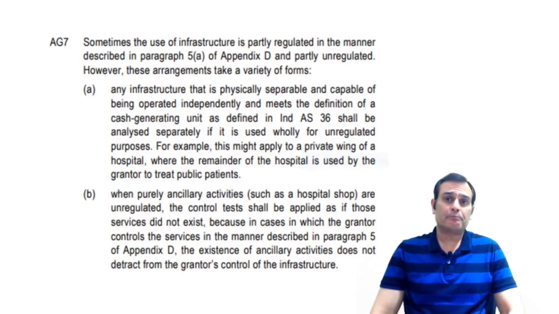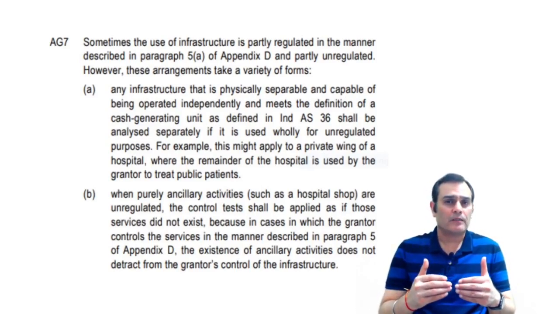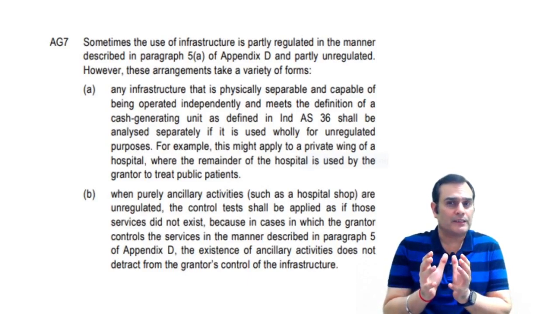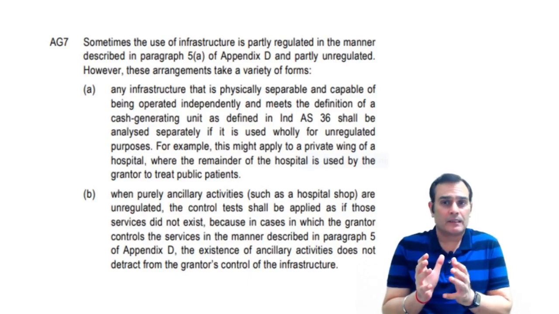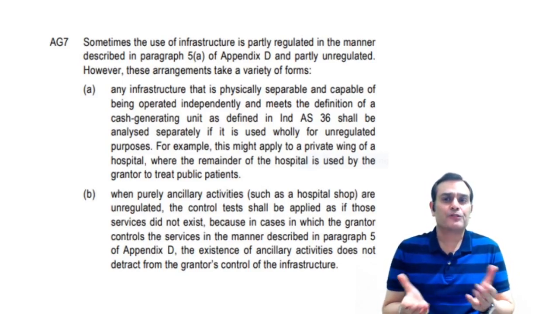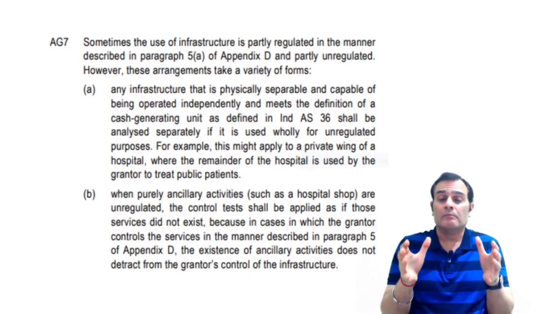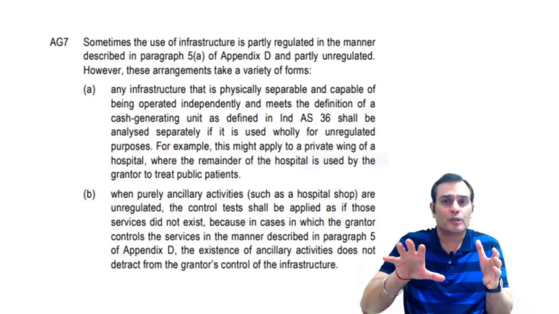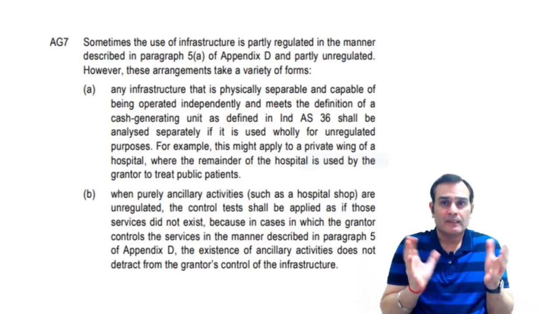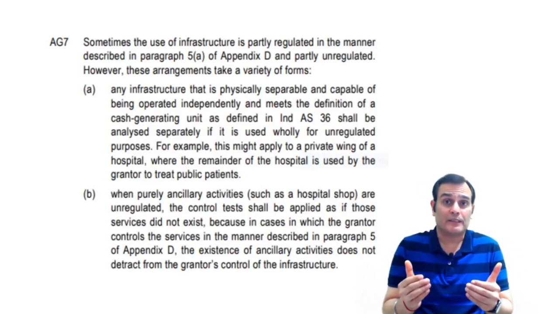Then there is another example which is given in the application guidance, that maybe, as a part of the infrastructure, you have not created a separate infrastructure, something which is not physically separable, but maybe we are providing some ancillary activities. Like for example, if you're thinking of a hospital, maybe you've created a hospital shop in that particular area. Now that is an ancillary activity, and that might be totally unregulated.